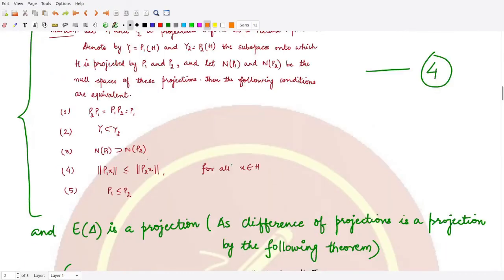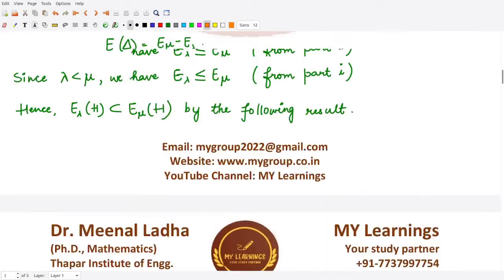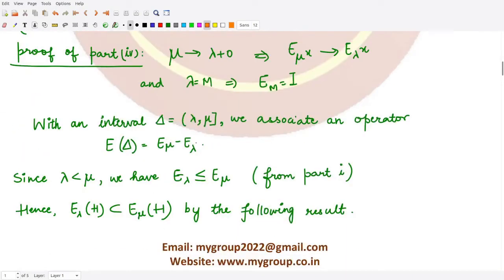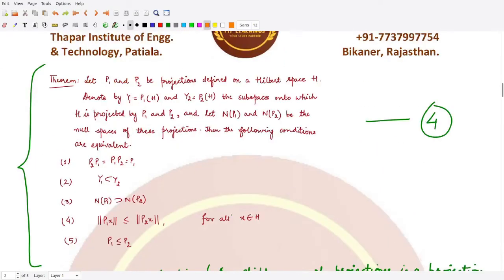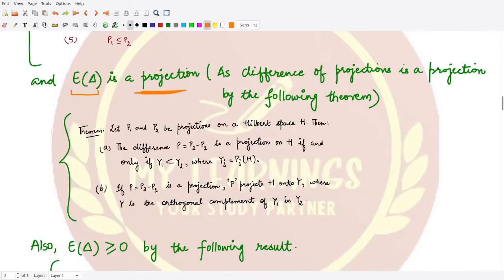And moreover, this E delta that we have just defined is a projection operator. How is this so? By definition, what is E delta? It is E mu minus E lambda. So this operator is a difference of two projection operators. You already know that the difference of two projection operators is a projection itself.